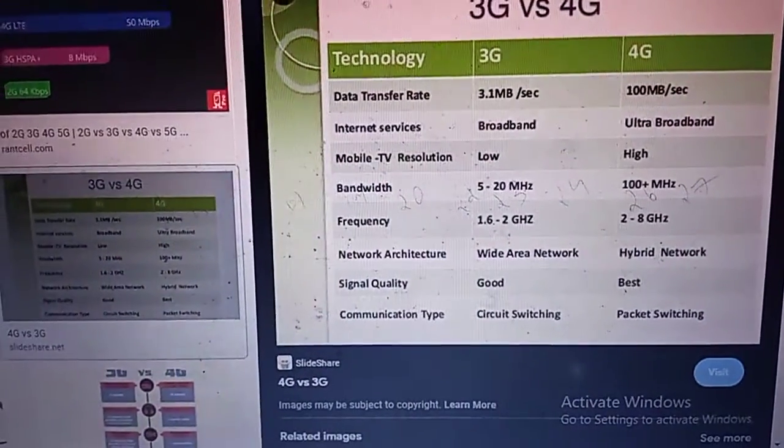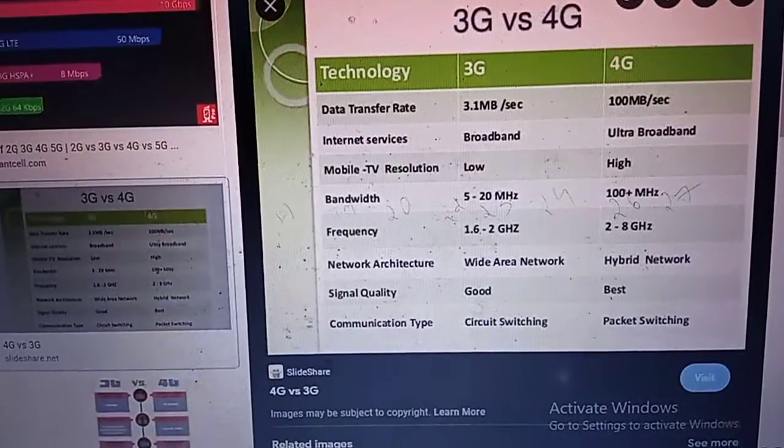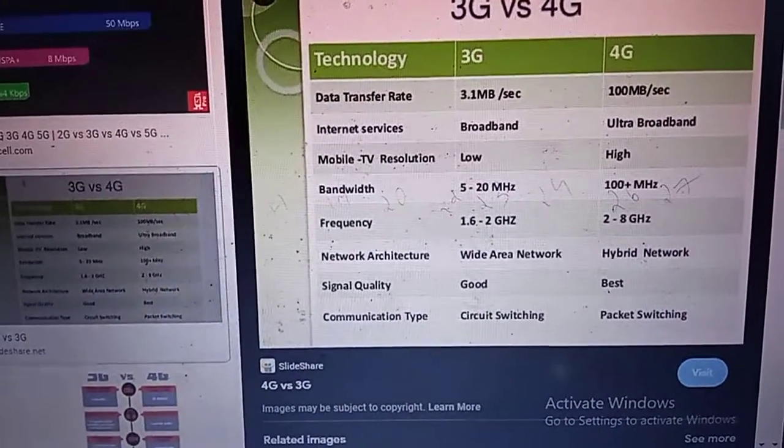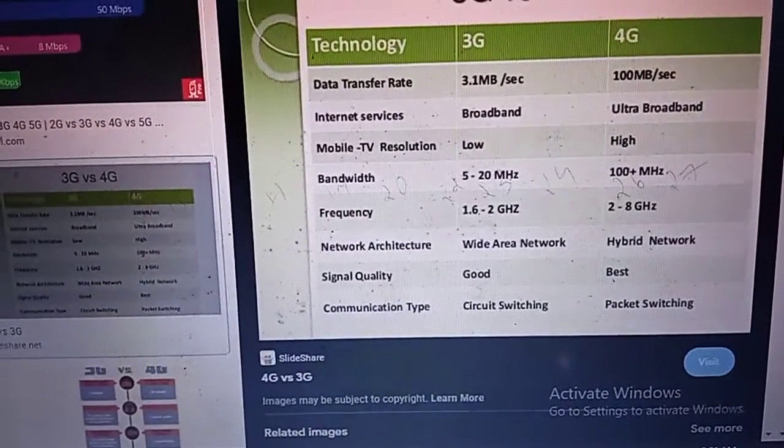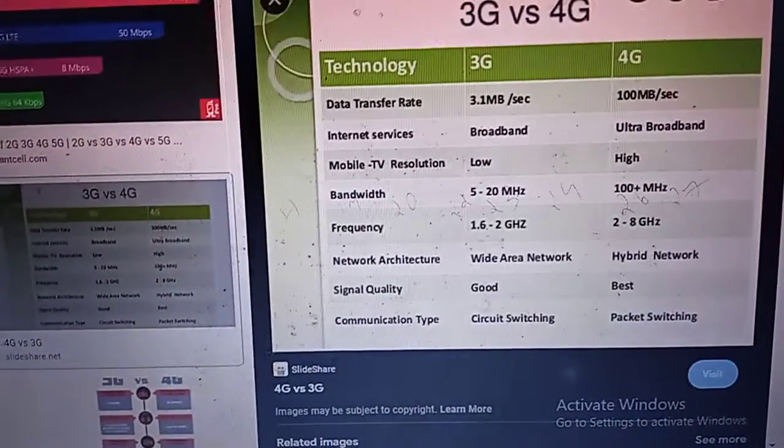So that's one. 3G uses the frequency range 1.6 to 2 gigahertz. 4G uses the frequency range 2 to 8 gigahertz. So that is frequency.